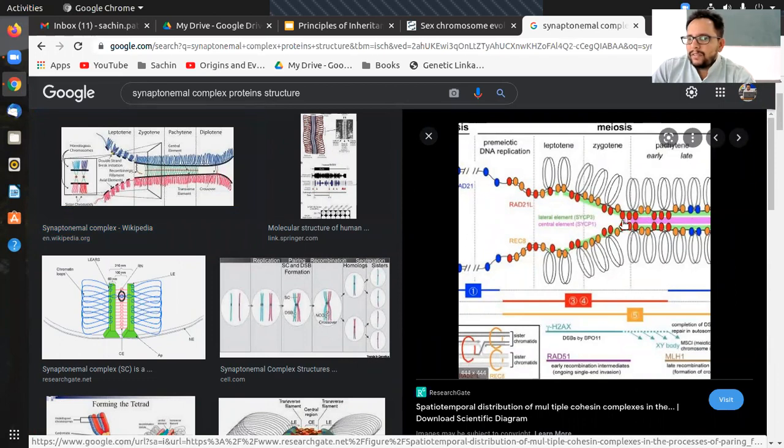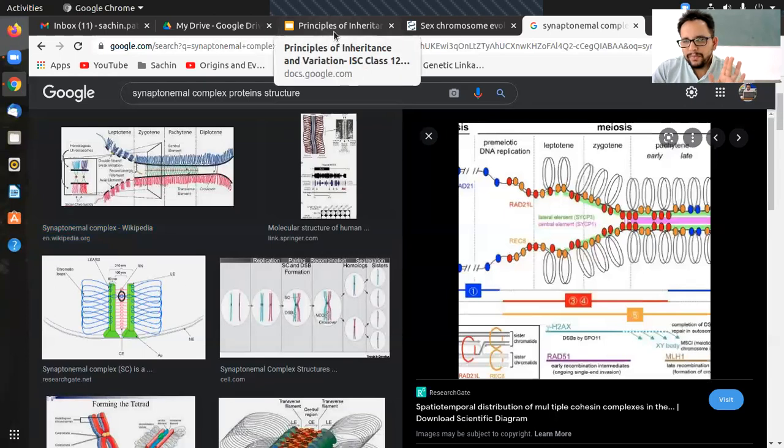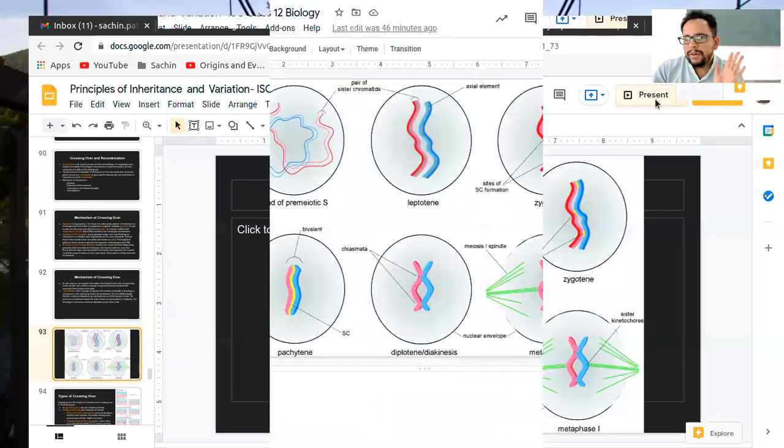So you can see slowly this whole complex will keep moving along the length of the chromatid, and then finally at the end what you will see is this complex with the chiasmata junction between two sister or two non-sister chromatids, depending on what is getting crossed over. When it is at the end, that stage is called terminalization, and then ultimately it has to remove itself from the whole of this chromatid structure so that it can go further for the meiosis process. I hope this part is clear to everyone.